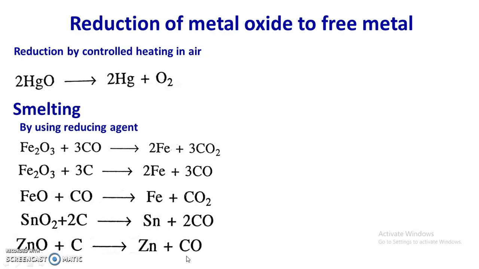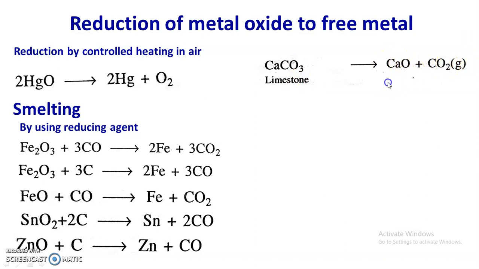On the other hand, for the removal of basic impurities, an acidic flux, that is silica, SiO2, is used. So at the time of smelting, metal oxides are converted into metals. At the same time, the gangue part is removed by using flux. For example, limestone, that is CaCO3, acts as a flux. At high temperature, it is converted into CaO and CO2.